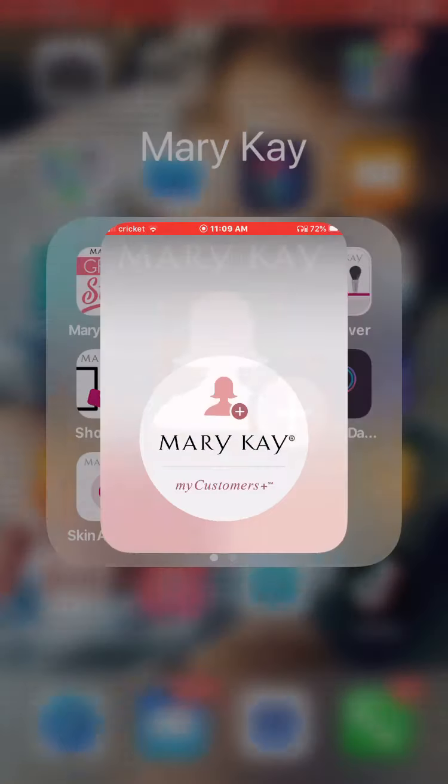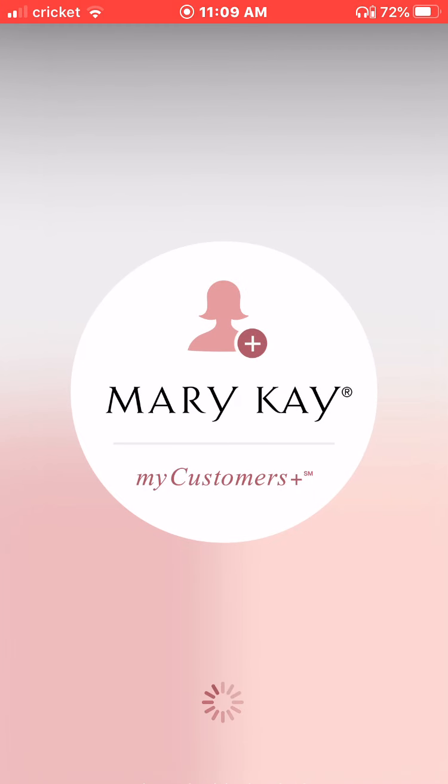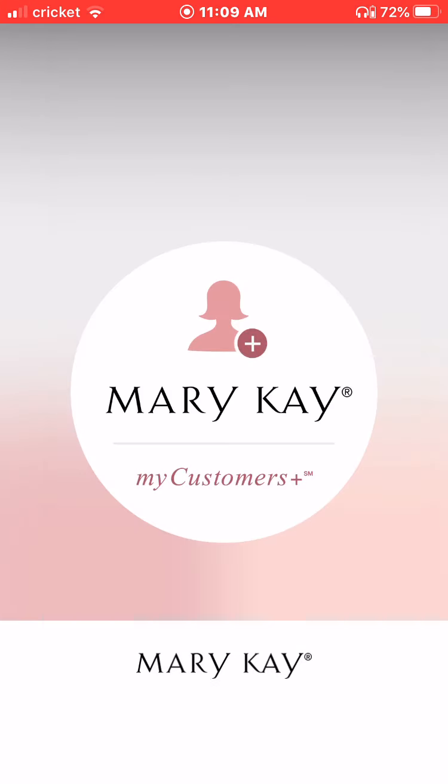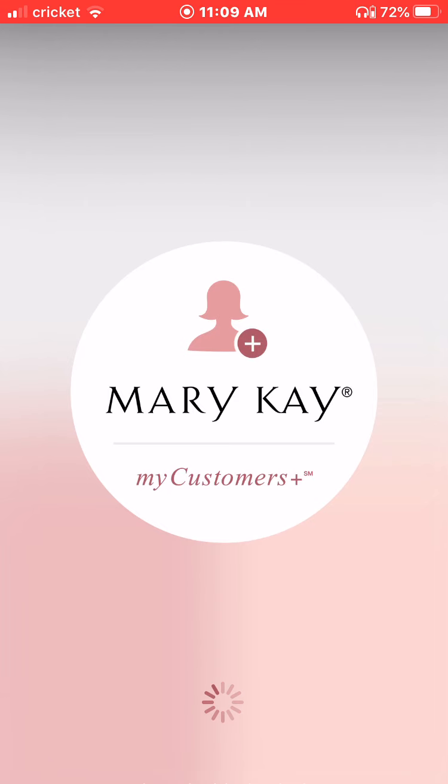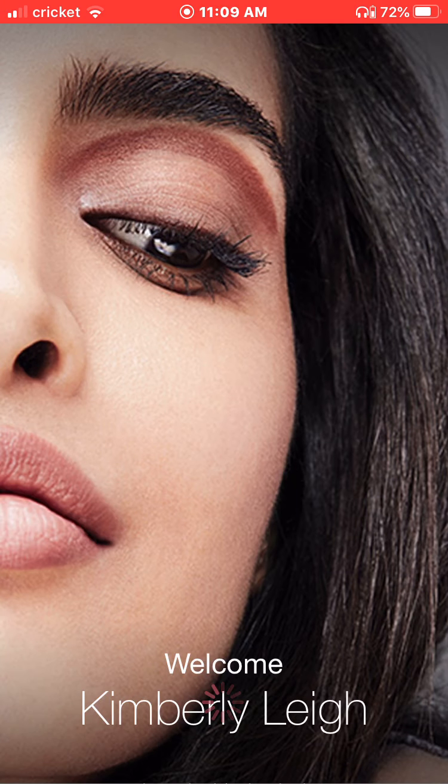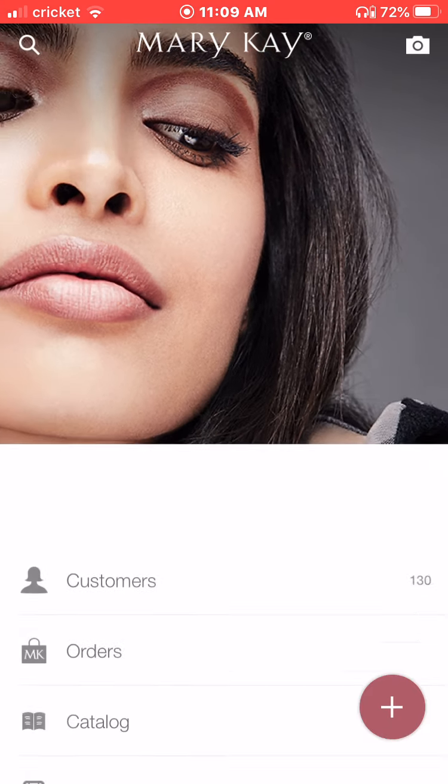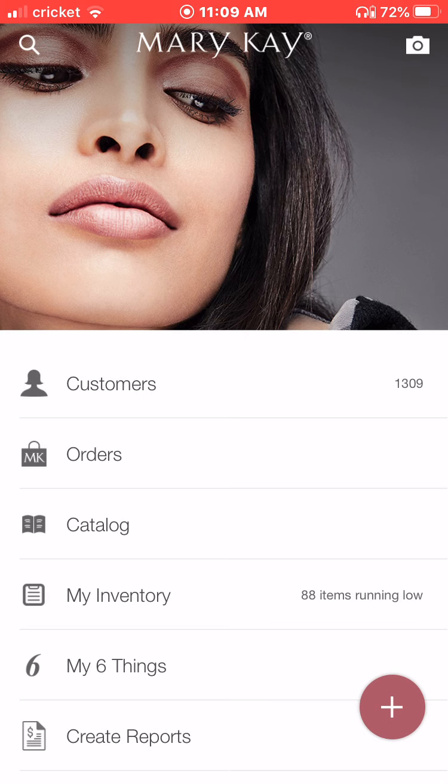So we're going to log in, and I have an iPhone. So for those of you that don't have an iPhone, yours might look a little different, but I'm just going to log in here with my thumbprint. Okay, My Customers automatically syncs with your customer section on InTouch. So if you enter something in one place, it will show up in the other, but you will need a few minutes to let it catch up. So keep that in mind.